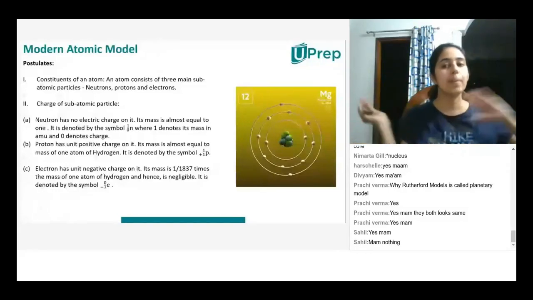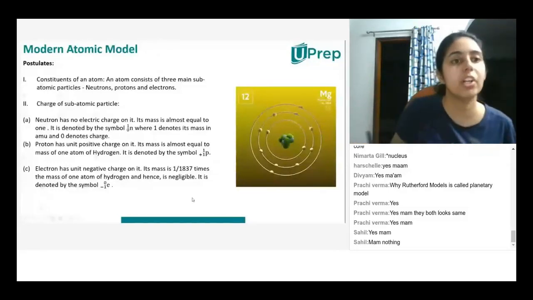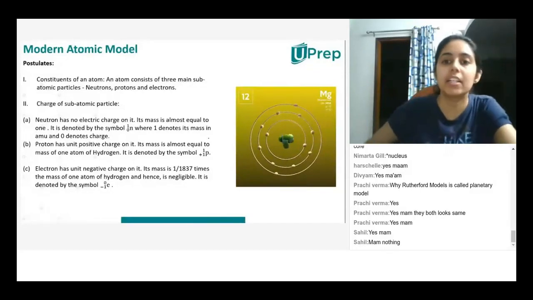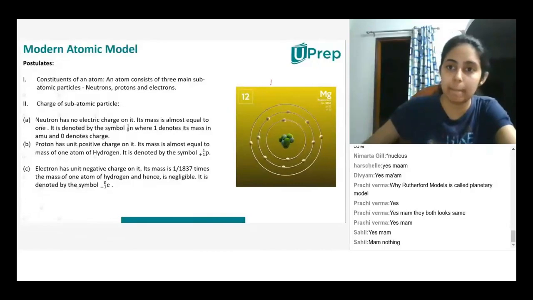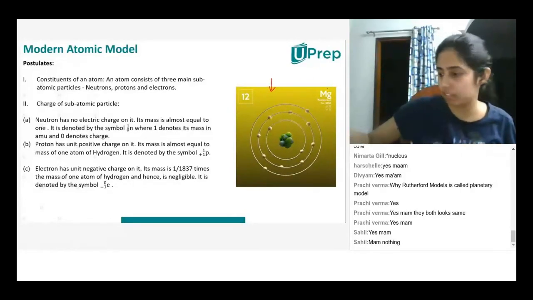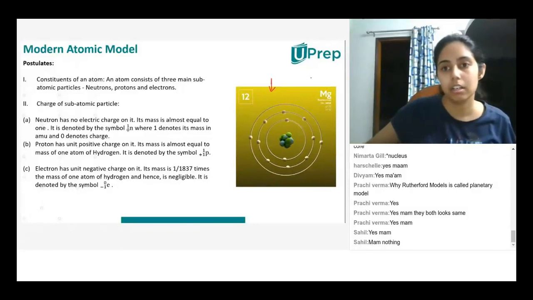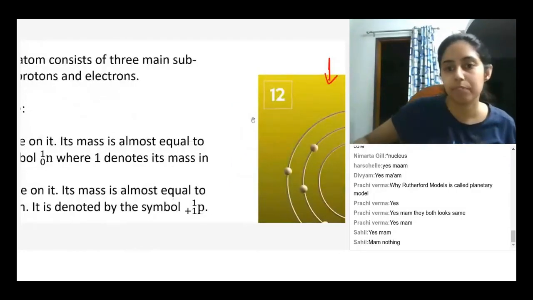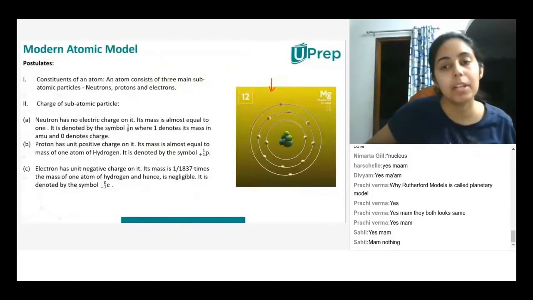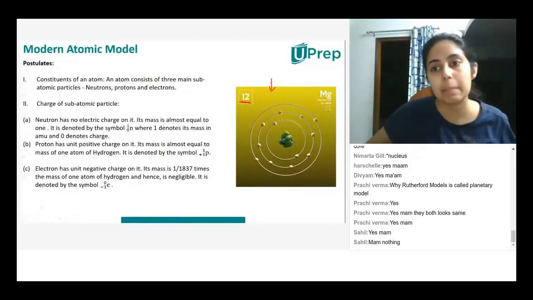So that was all in the past. Now we have the modern atomic model. And what does that state? So here I have magnesium, an element. The atomic number of magnesium is 12. The mass number is 24.